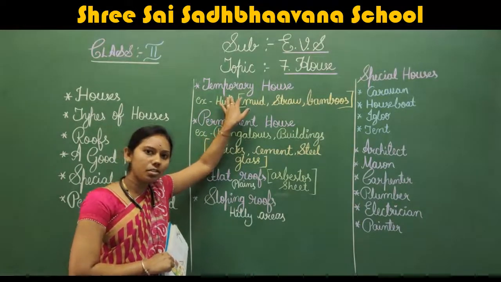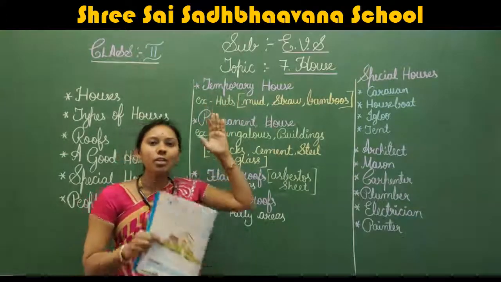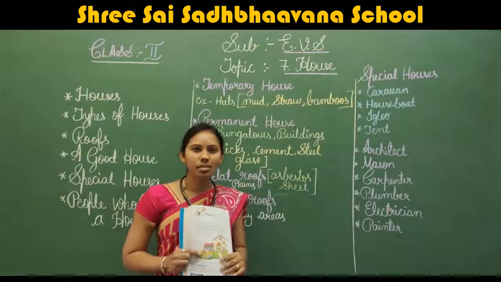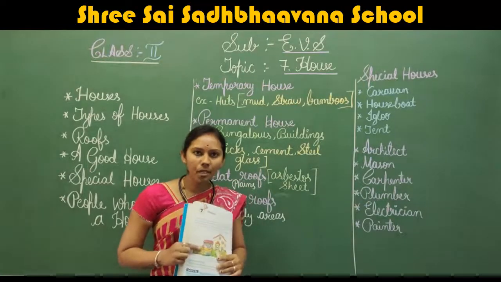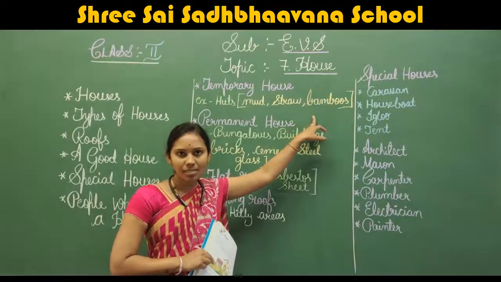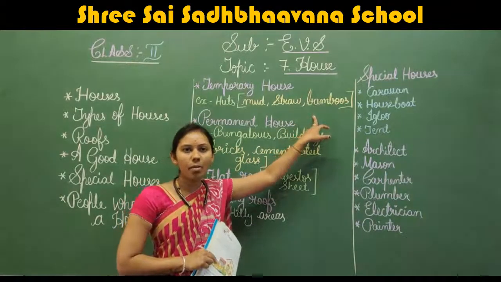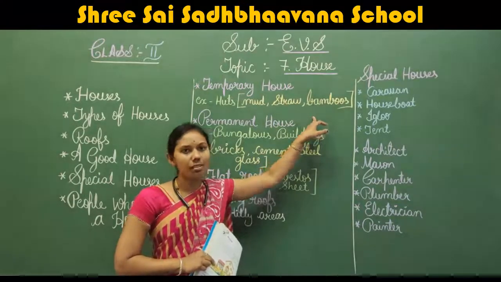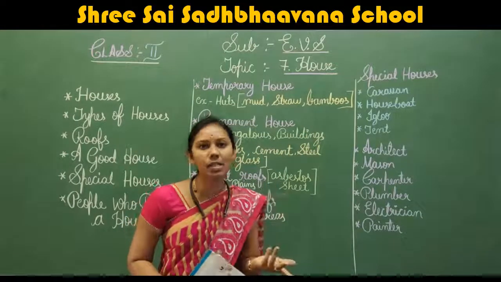Got it, children? Understood? Okay, now you can see your house, where you are living, that house. Can you see once? It is a temporary house. It is constructed with the bamboos? No. Then how they are constructed? We'll see. What type of house is yours?